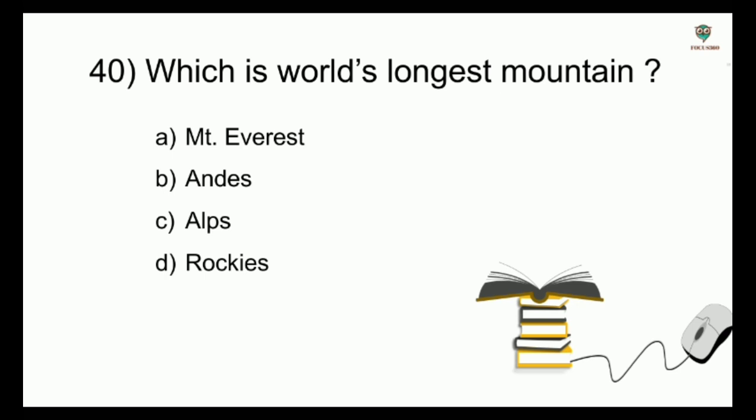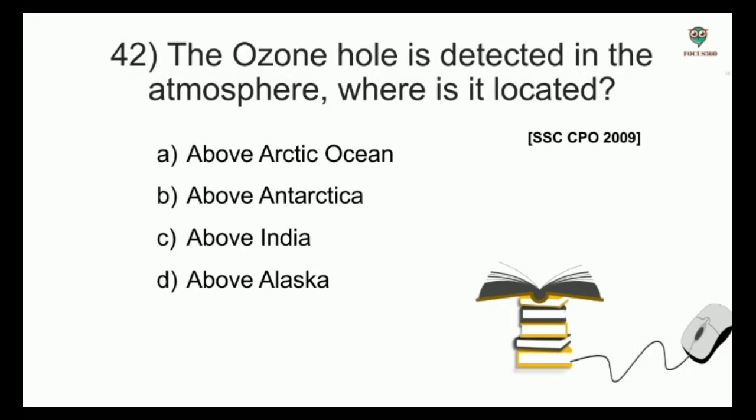Next, which is world's longest mountain? Options: Mount Everest, Andes, Alps, Rockies, and the answer is Andes, which is in South America. Mount Everest is the highest mountain peak, which is in Asia. Alps is in Europe. Rockies is in North America. Next, the ozone hole is detected in the atmosphere. Where is it located? Options: above Arctic Ocean, above Antarctica, above India, above Alaska, and the answer is above Antarctica.